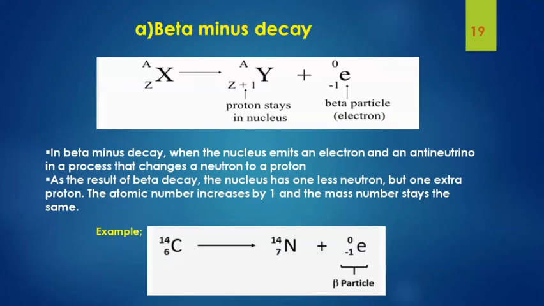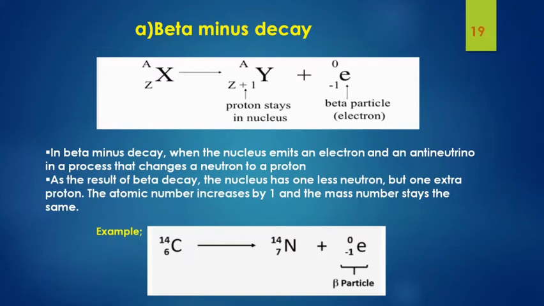Let's discuss what beta plus and beta minus decay are. First is beta minus decay. See an example, atom X having atomic mass A, atomic number Z undergoing beta minus decay. What happens in beta minus decay is that the nucleus emits an electron and an antineutrino, which is the result of a process changing a neutron into a proton. That is, an antineutrino and electron are created. Therefore, the nucleus has one less neutron but an extra proton. Therefore, the atomic number increases by 1 and there is no change in the mass number.